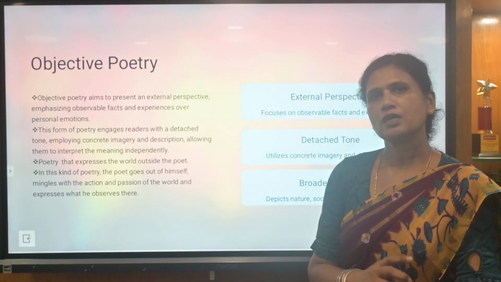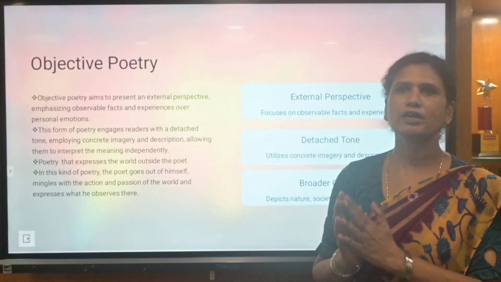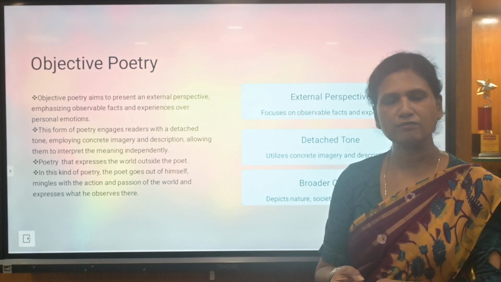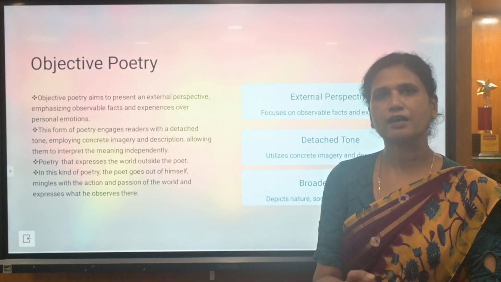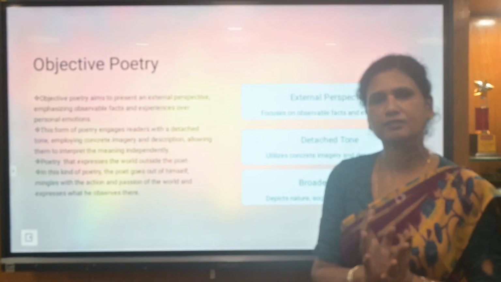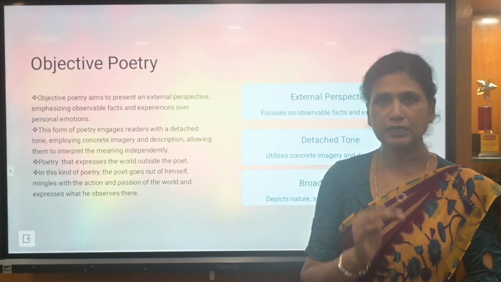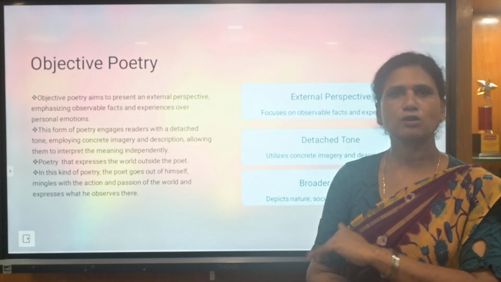objective poetry. There can be so many themes. It can be themes of love, it can be war, historical events, true events, anything, musical events. Whatever he sees around him, he captures and writes in the form of a poetry. It can be about war, and whatever he hears also, he can write in the form of poetry. So that is called objective poetry.